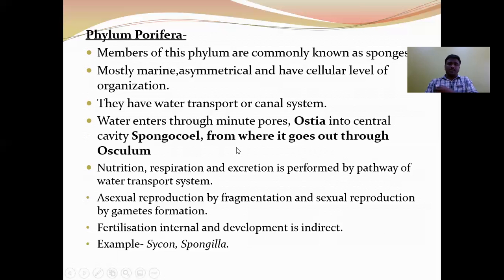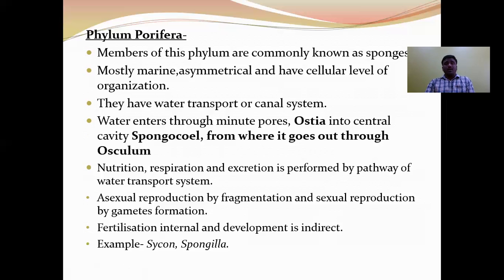Next, let us start with the characteristic features of each and every phylum. First, we'll start with the phylum Porifera. The members of this phylum are commonly called sponges because body is very soft and consists of pores. Porifera means pore bearing animals.